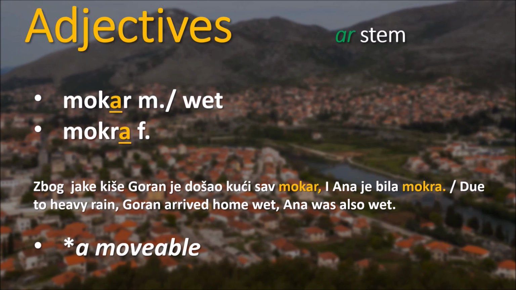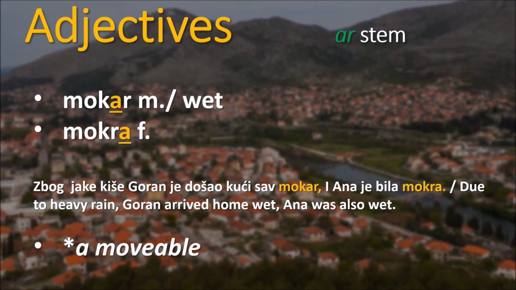Look at another example of R stem adjectives in Bosnian language that lose that A for feminine nouns. So, mokar, it's a masculine adjective for wet. Mokra, feminine.